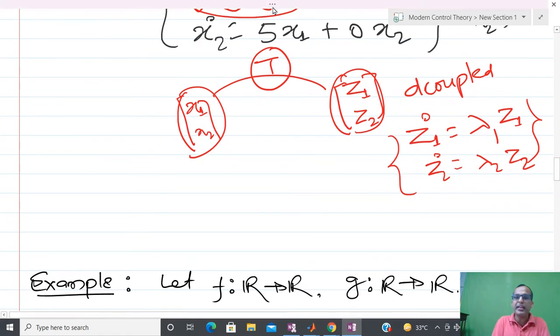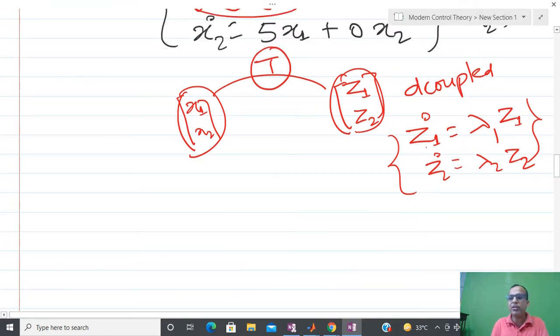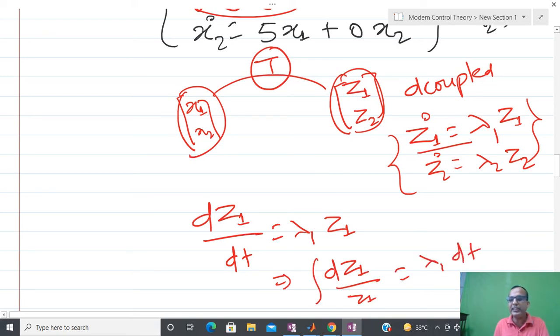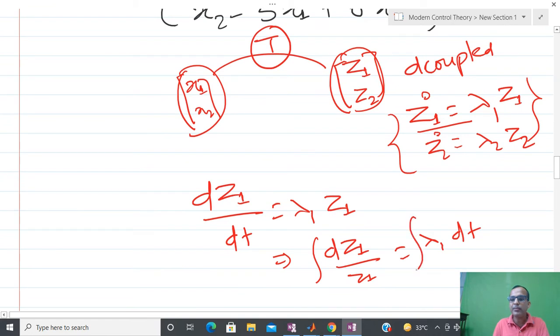Because during school time or college time, you have already learned how to solve a first order differential equation. You know that I can solve a first order differential equation like this, z1 dot equal to lambda 1 z1, and after that I integrate dz1 by z1 equal to lambda 1 into dt, and I assume that at t equal to 0 the initial condition is z(t0), and at t equal to t, it is z(t).